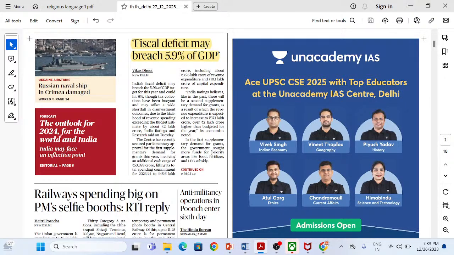So in the receipts part, when we are calculating fiscal deficit, we are not including the borrowings. और जो फिजिकल डेफिसिट है, एक्चुअली में हमें बताता है कि हमारे देश में बोरोइंग्स कितनी है. And over here they are trying to give us an idea that this may breach the 5.9% of GDP target for this year and can hit 6% as well.